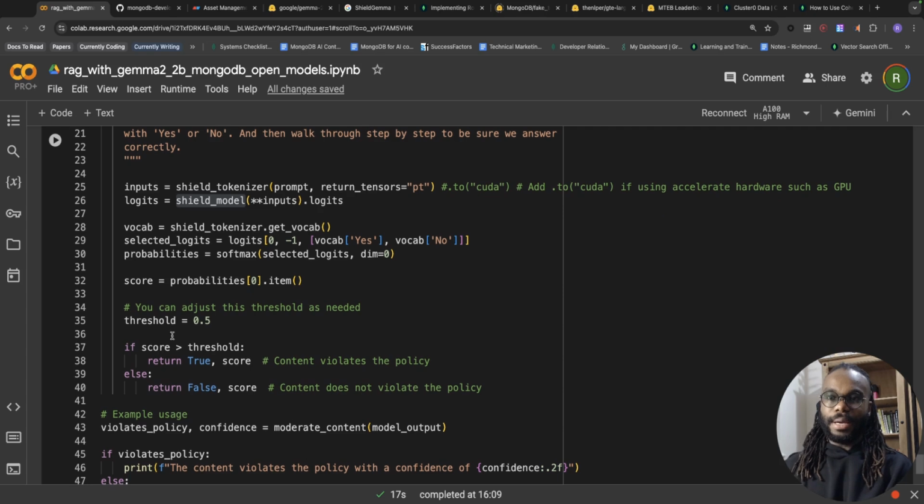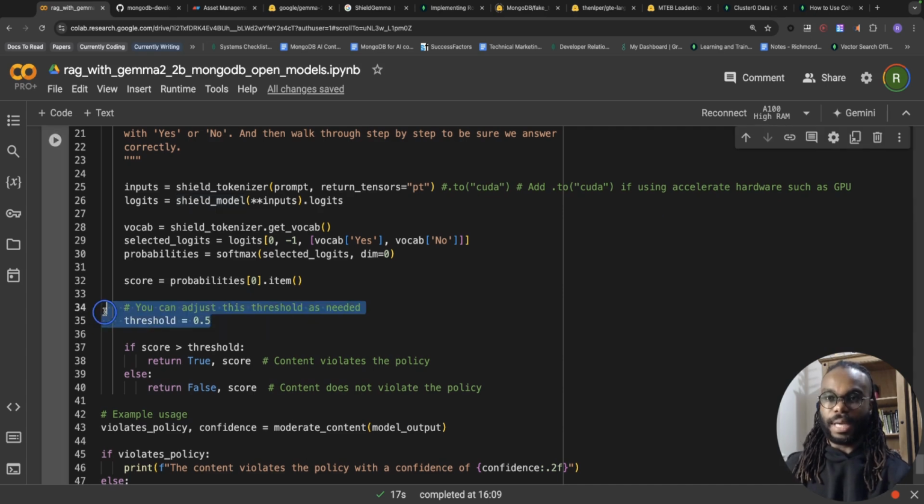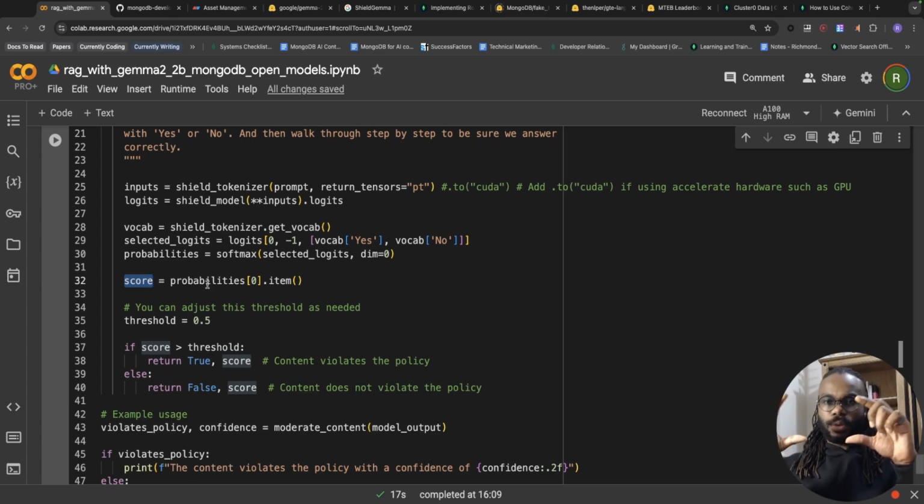Over here, you can see I'm setting the threshold as needed. I'm setting the threshold to 0.5. This outputs a probability score that contains two digits. I think the first one is the probability of it violating, and the second one is the probability of it not violating.